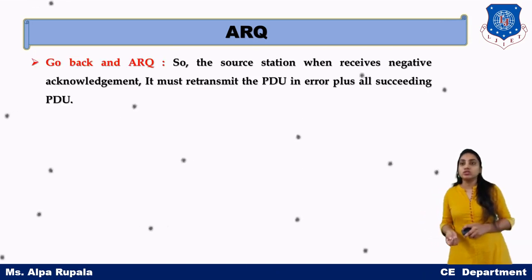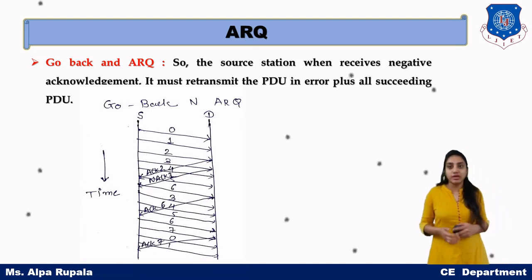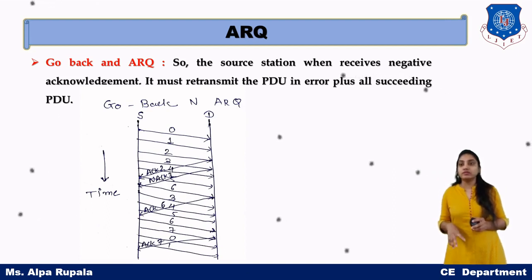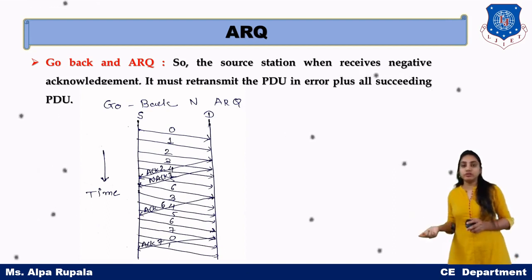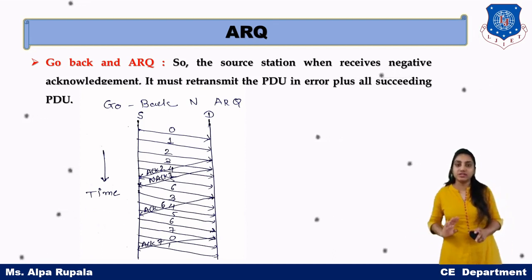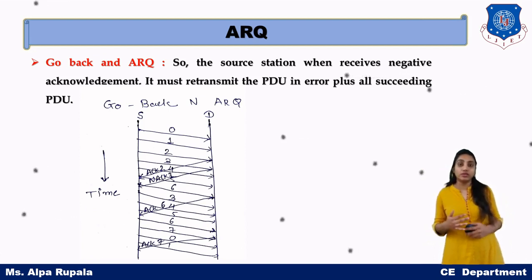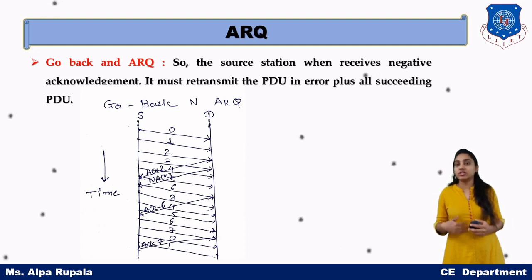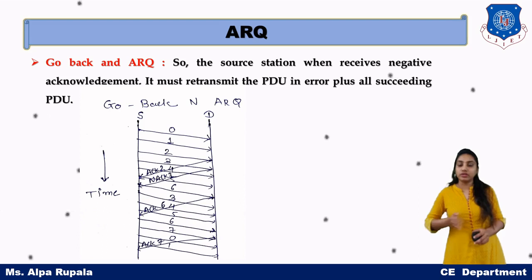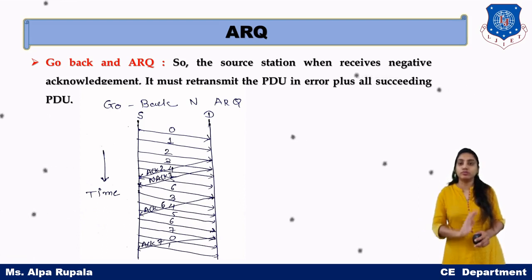So we can see in the diagram what we are doing in go back N ARQ. In go back N ARQ, we wait for the responses of a bulk of PDUs clubbed into one acknowledgement. Likewise, PDU 0 will be sent, PDU 1 will be sent, PDU 2 will be sent without waiting for acknowledgement from the sender side. So we are efficiently utilizing the available bandwidth. We are not waiting for any acknowledgement. We are continuously sending PDU 0, PDU 1, PDU 2 and up to whatever your PDU number is.